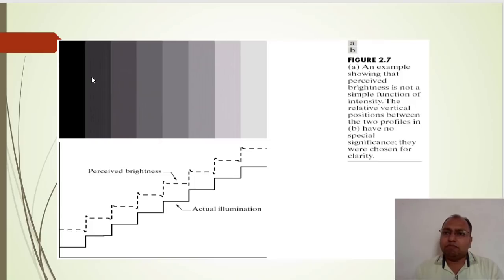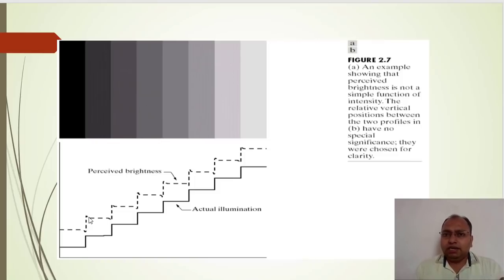So black has been changed to some gray level information, and at this edge we see an undershoot, a sudden change in the brightness level is observed. Let us call this an undershoot and overshoot. Whenever we go from black to the gray level, it is called an overshoot. And whenever we come back towards the black, a very dark level of information is present. That is an undershoot. So these are the two phenomena.